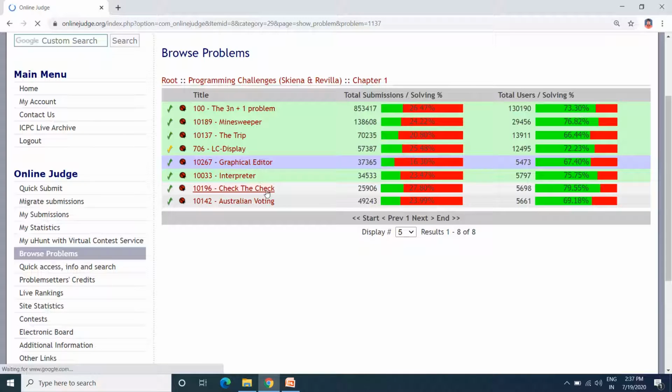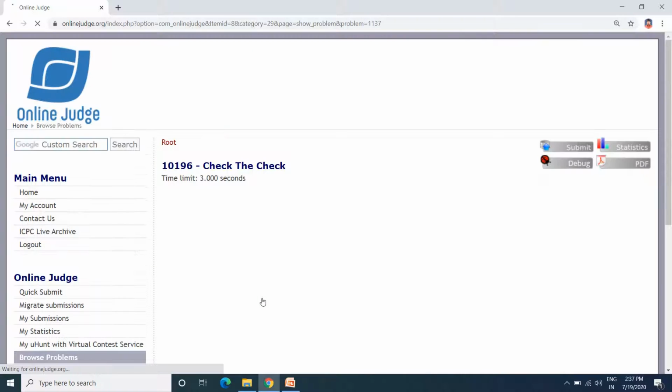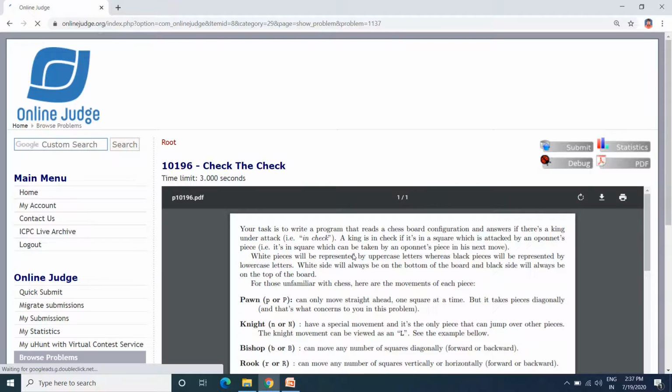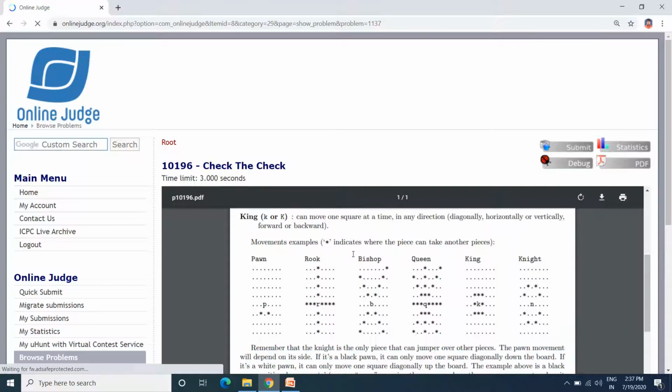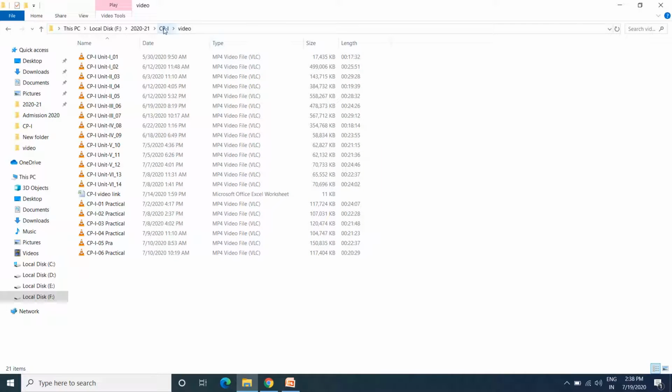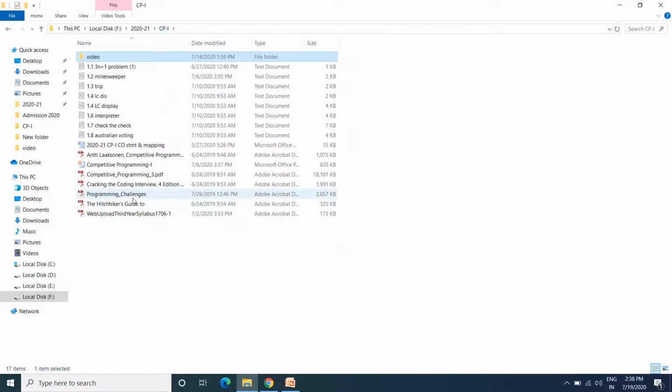It will show you the content of the problem statement. This is the problem statement you will get from here. Either you can read it from here, or you can go with the book, Programming Challenges, where you will find the problem statement.